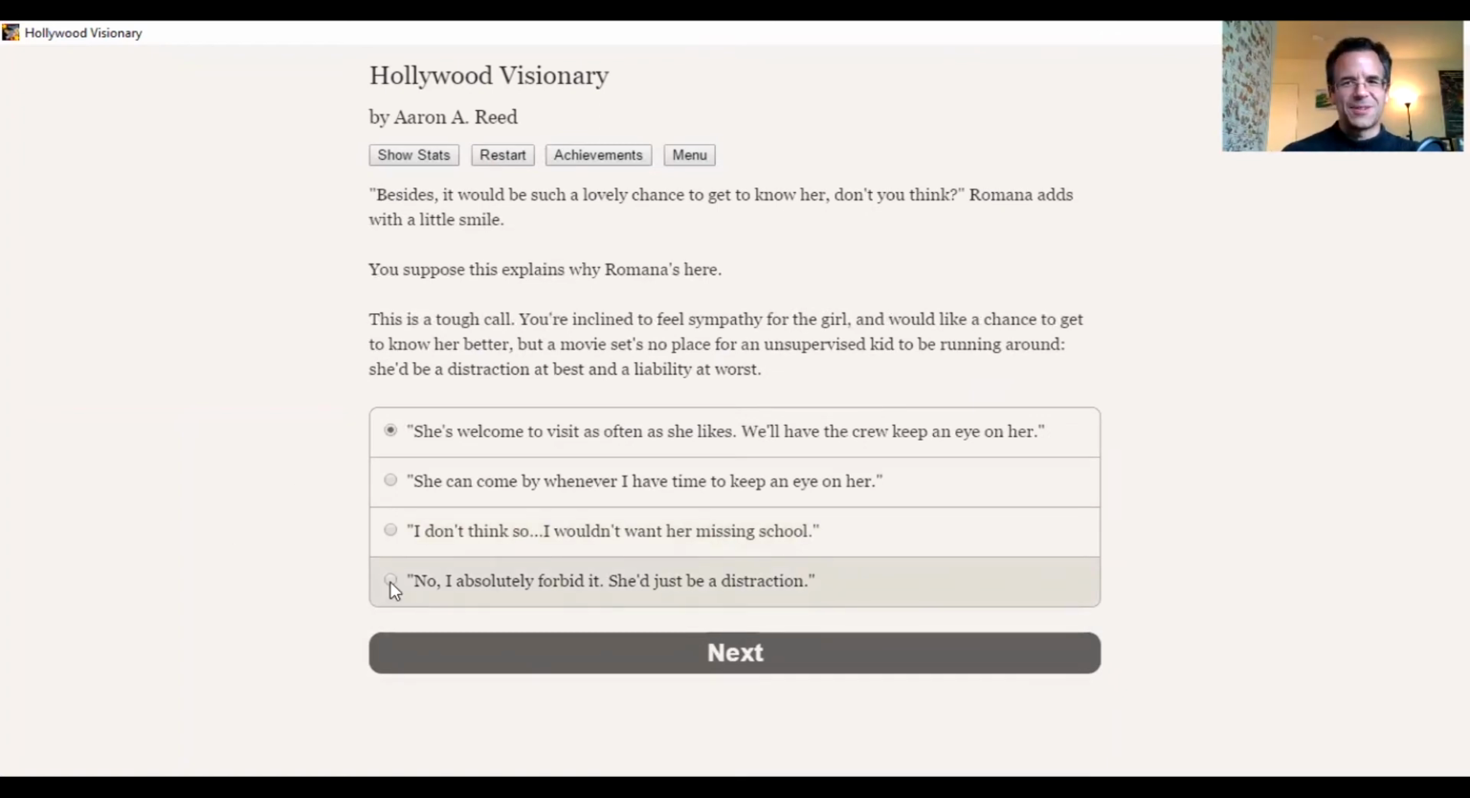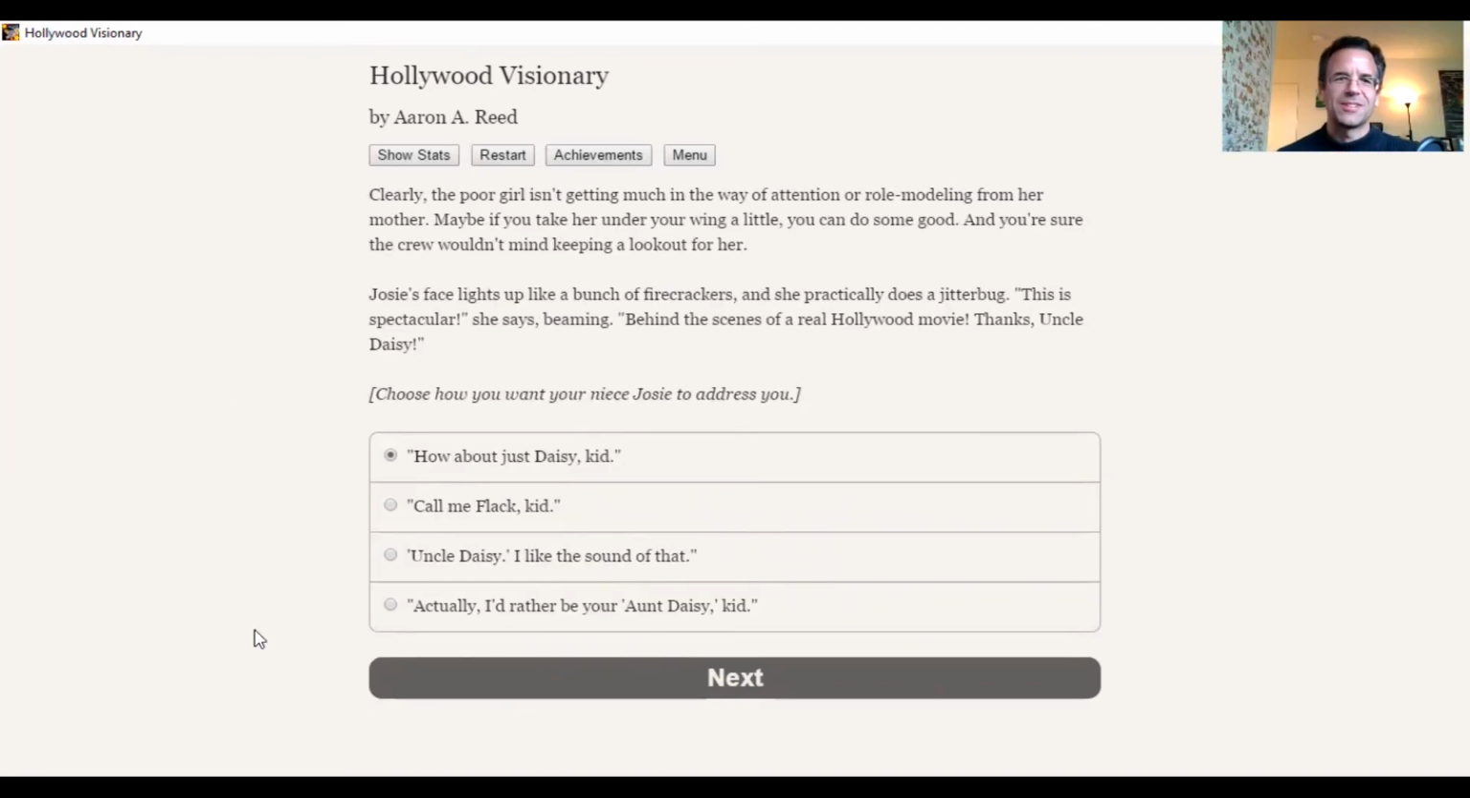It says this is a tough call. It is a tough call. I think no matter what we say here, Josie's going to come to the set. But I guess for our presentation of character, what is more consistent? The plan here is to fail, right? These are all the wrong choices that we want to make. So let's just invite her to come on the stage whenever she wants. We'll have the crew keep an eye on her. I'm not a very responsible manager here, right? I might be a visionary, like Daisy Flack might be a visionary, but certainly can't really see things for what they are. So, yeah, Josie can come anytime she wants.